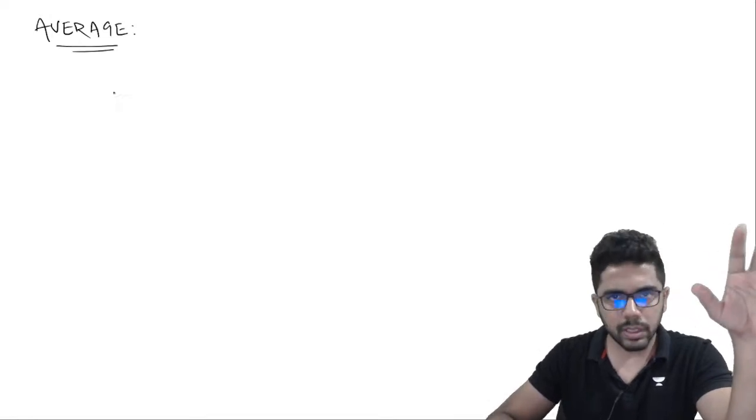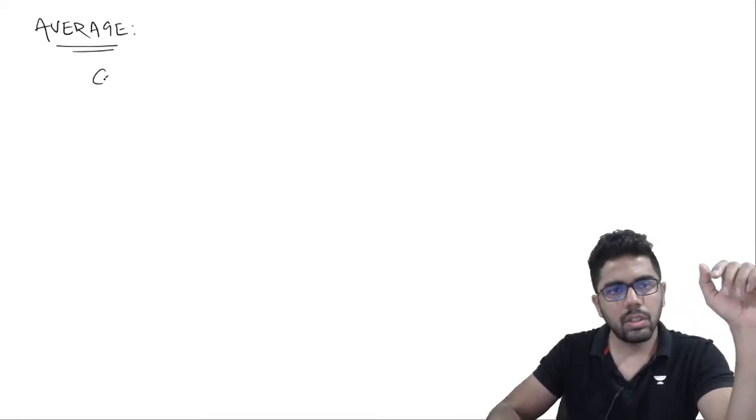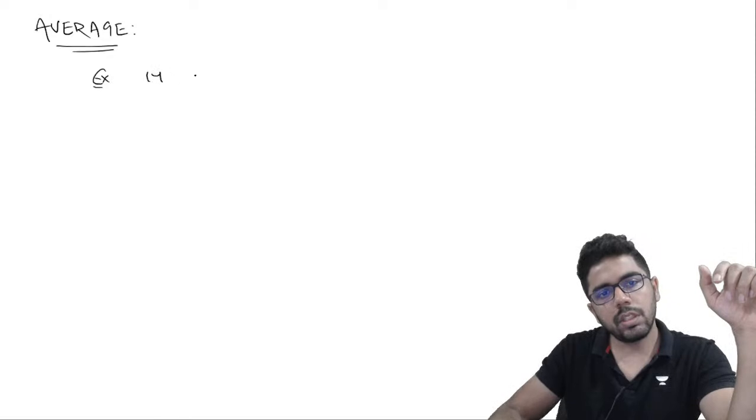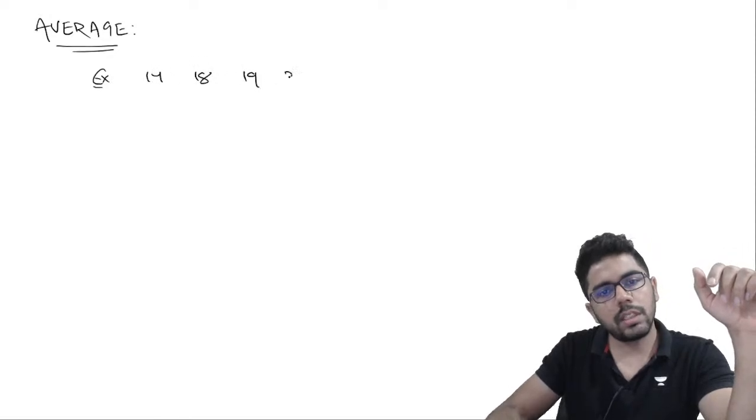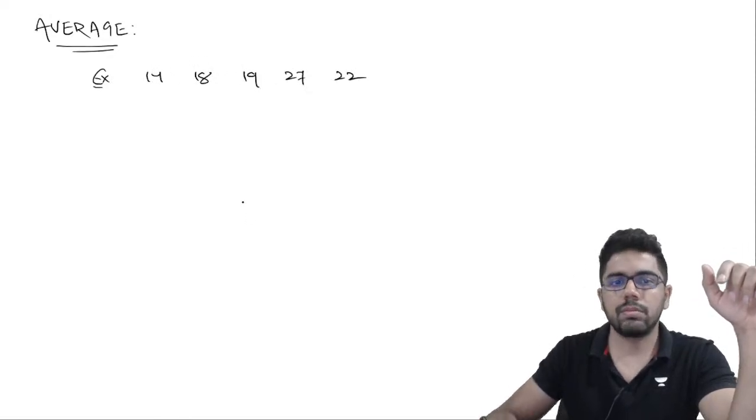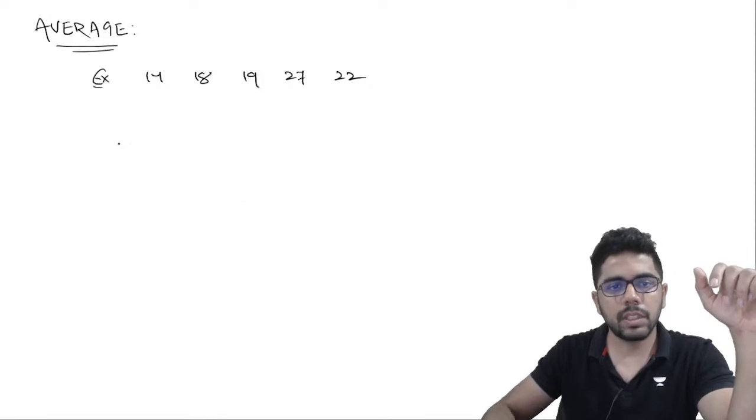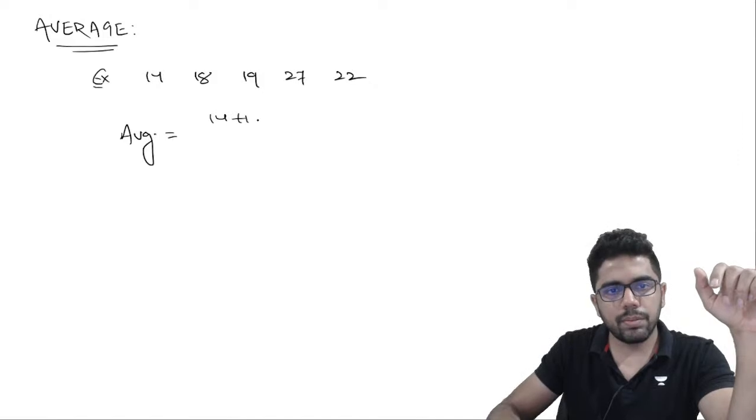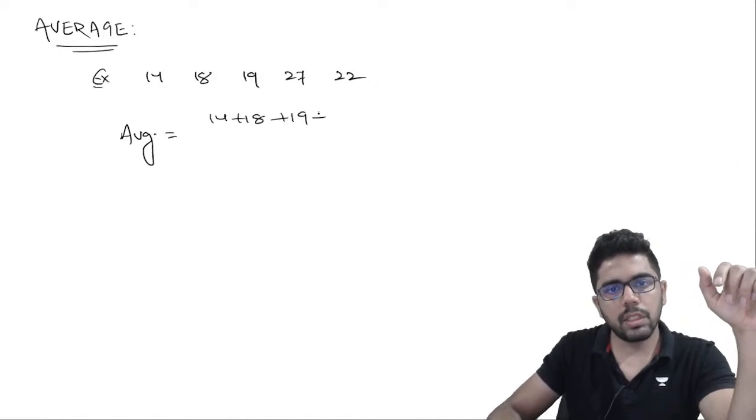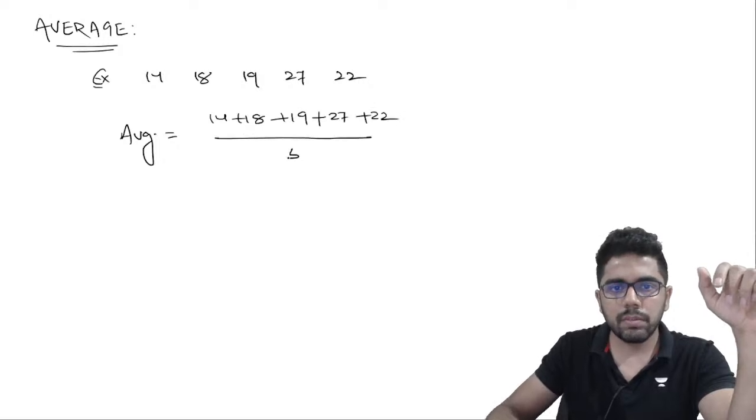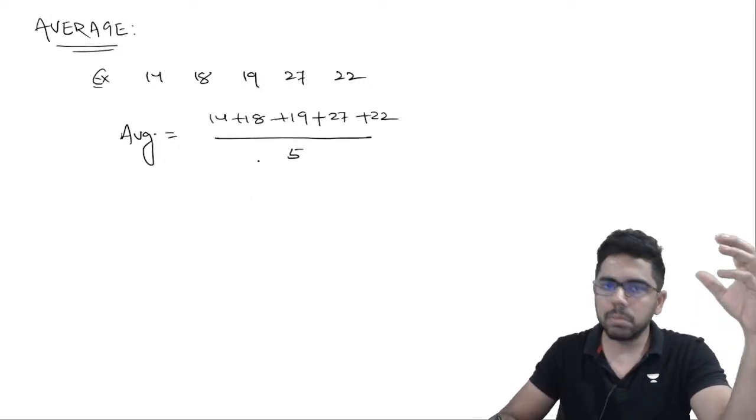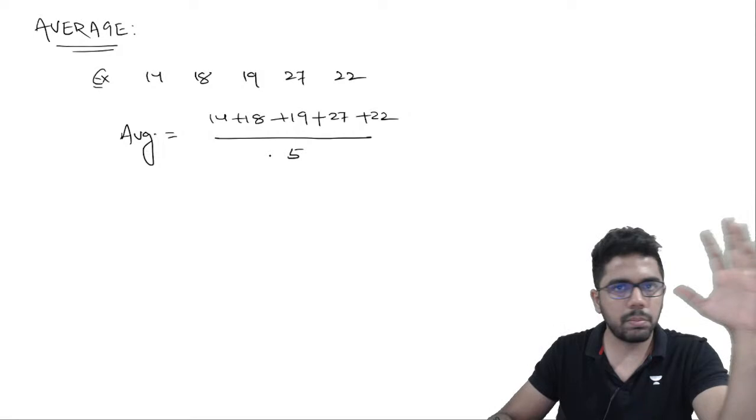So let me take a very simple example. Suppose I'll say 14, 18, 19, 27 and 22. These are 5 numbers and I'll say इनका average कितना है निकालो. So all of us do this usually. 14 plus 18 plus 19 plus 27 plus 22 divided by 5. We generally use this: add all the terms divided by the total number of terms.